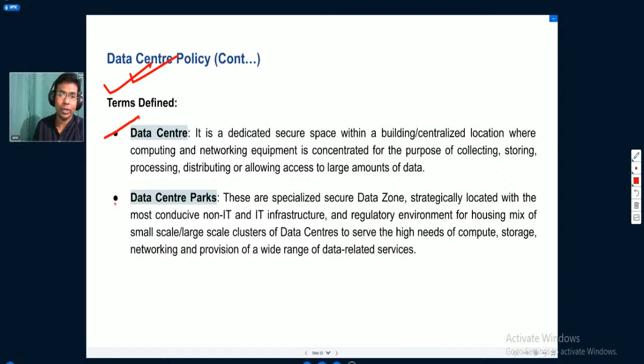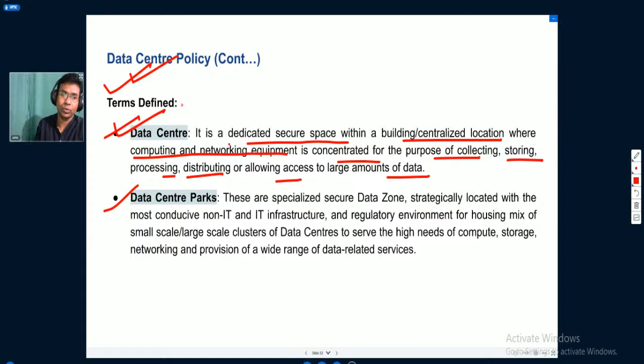They have defined some important terms. These terms are important from both the prelims and mains exam perspective. What are data centers? A data center is a dedicated secure space within a building or centralized location where computing and networking equipment is concentrated for the purpose of collecting, storing, processing, distributing, or allowing access to large amounts of data. So they have defined what a data center is.